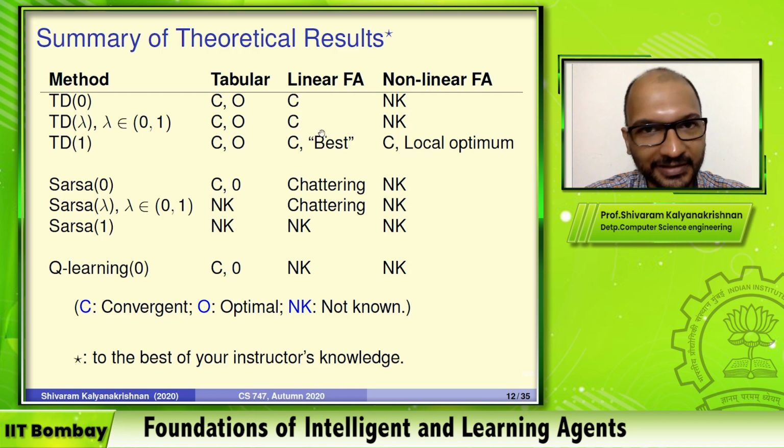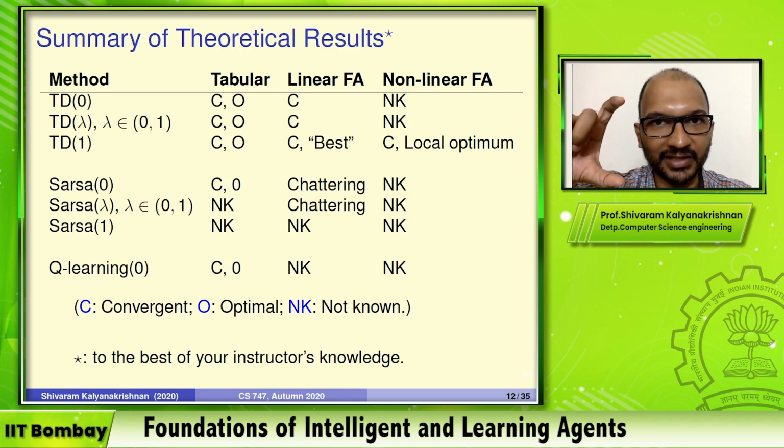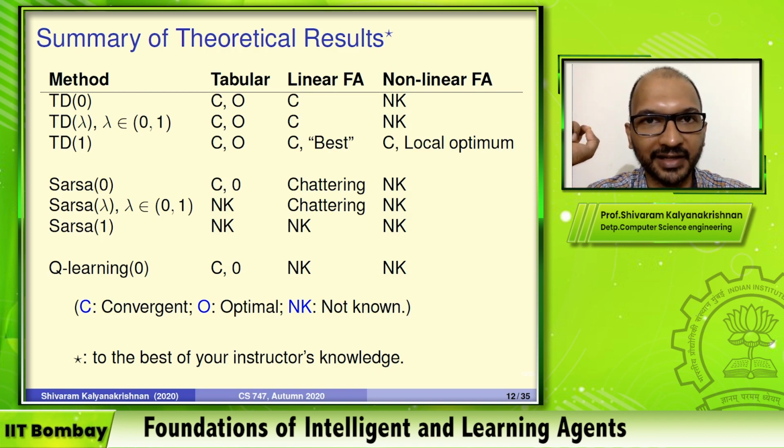So now let's look at the linear function approximation column. We also saw this in class last time, that TD lambda in general will converge. TD1 alone has the guarantee of converging to the W star that minimizes the prediction error, the mean squared value error. The others will converge to some region within W star, but they might not converge to W star. But in some sense, this is good. You can converge to the best possible value that you can using TD1, even with linear function approximation.